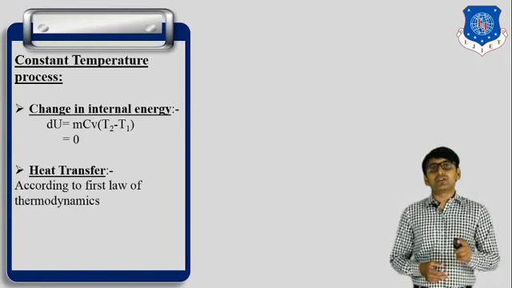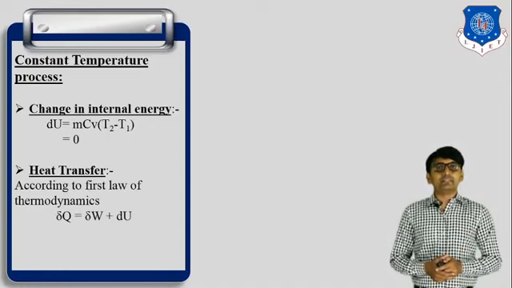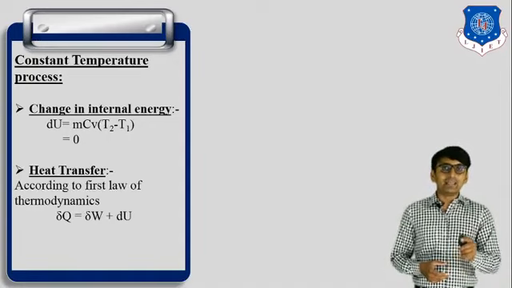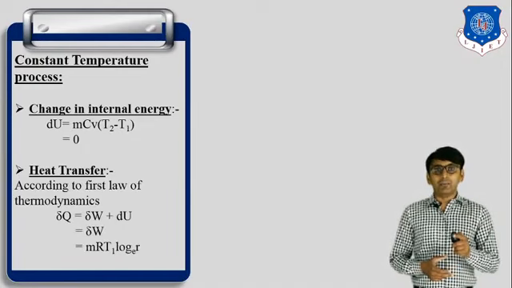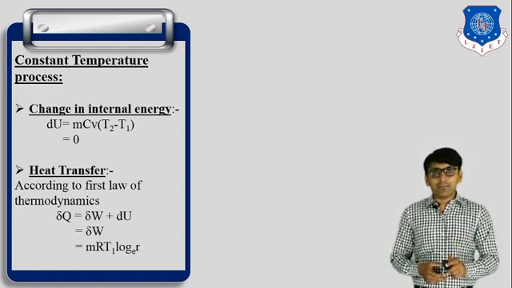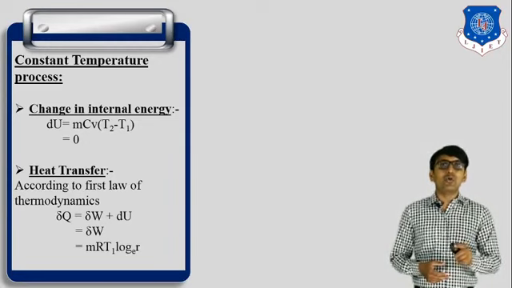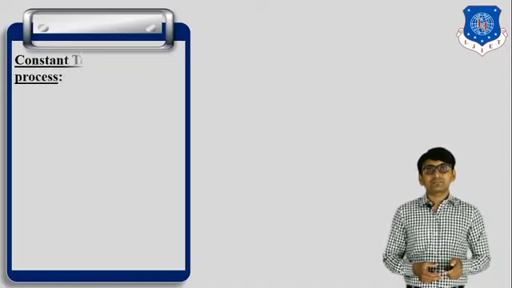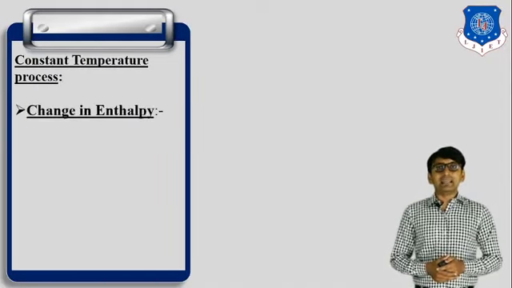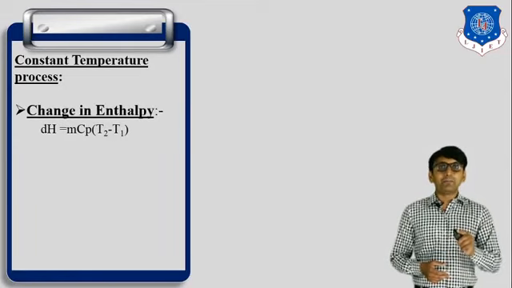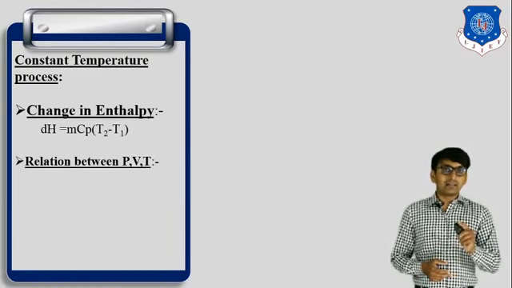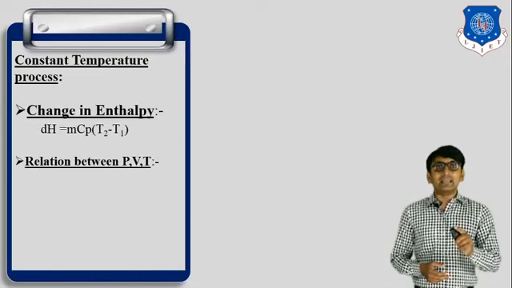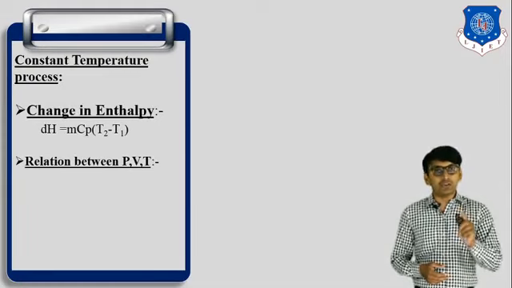According to the first law of thermodynamics, del Q is equal to del W plus dU, but dU is equal to 0. So del Q is equal to del W, and it is equal to mRT1 log e r. Okay. Then next one, change in enthalpy. So del H is equal to mCp (T2 minus T1), but here temperature remains constant, so change in enthalpy is also equal to 0.